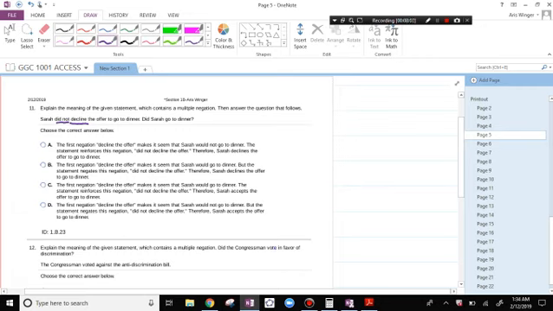The first negation, decline the offer, makes it seem that Sarah would not go to dinner, but the statement negates this negation, did not decline the offer. Therefore, Sarah accepts the offer to go to dinner.